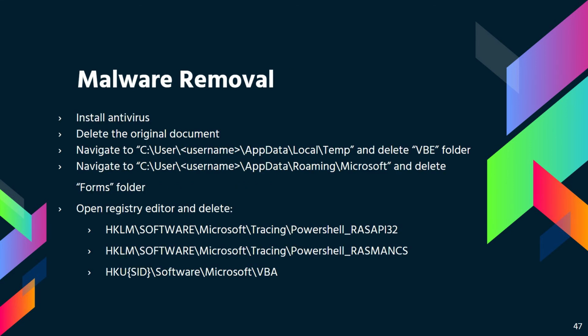To remove the malware document, we should prevent it from entering the system in the first place by installing antivirus. Another way is to remove it manually by deleting the original document. Navigate to the temp folder and delete the VBE folder. Then, go to Microsoft folder and delete the Forms folder. Lastly, open the registry editor and delete the following files.